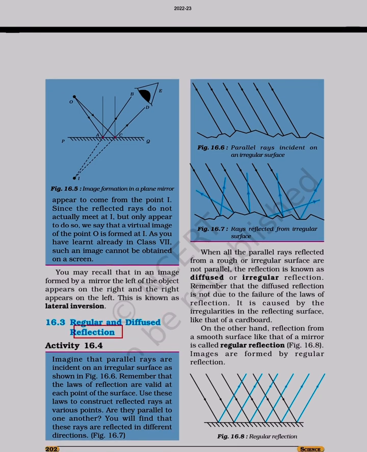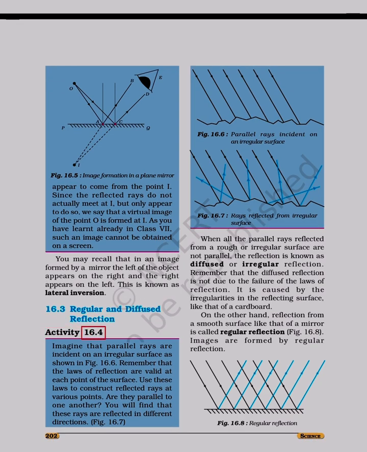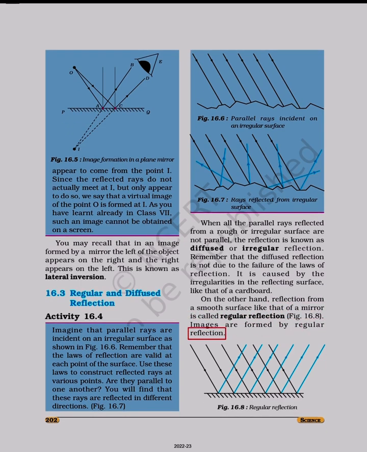16.3. Regular and diffused reflection. Activity 16.4. When all the parallel rays reflected from a rough or irregular surface are not parallel, the reflection is known as diffused or irregular reflection. Remember that the diffused reflection is not due to the failure of the laws of reflection. It is caused by the irregularities in the reflecting surface, like that of a cardboard. On the other hand, reflection from a smooth surface like that of a mirror is called regular reflection. Figure 16.8. Images are formed by regular reflection.